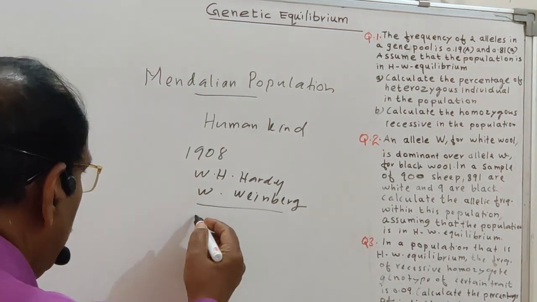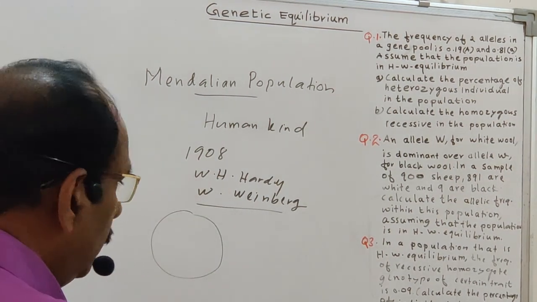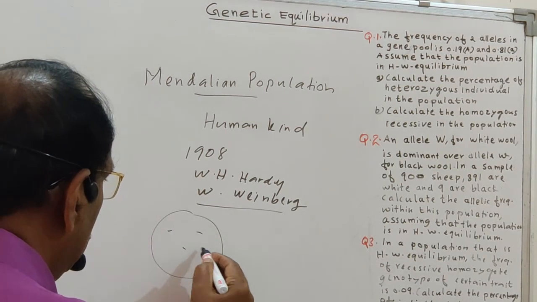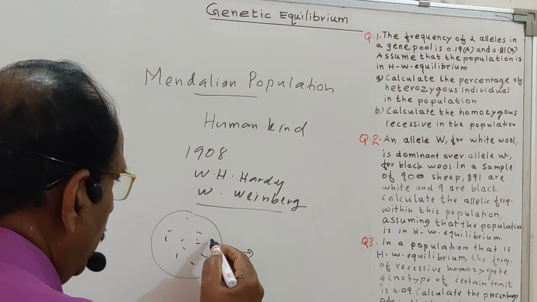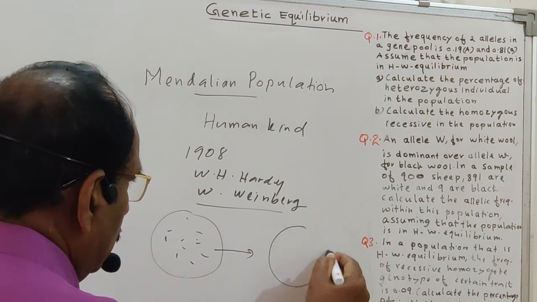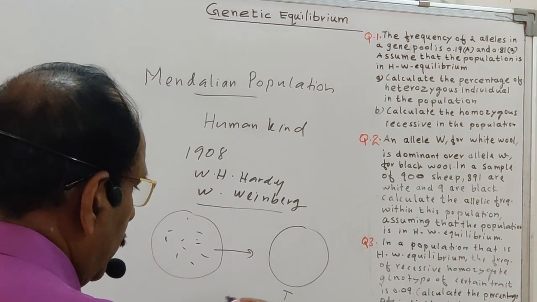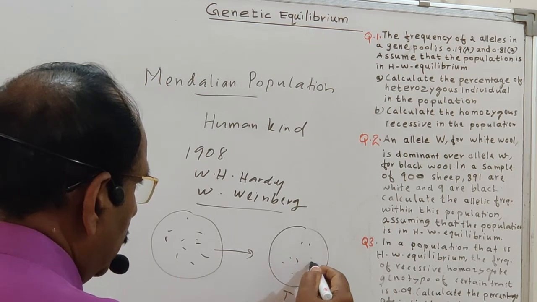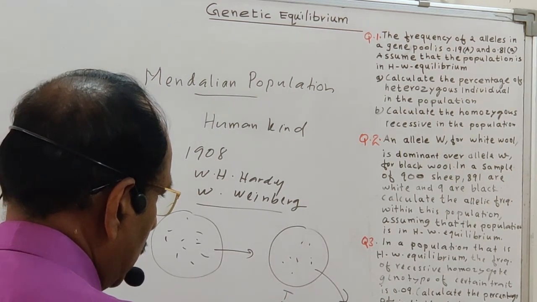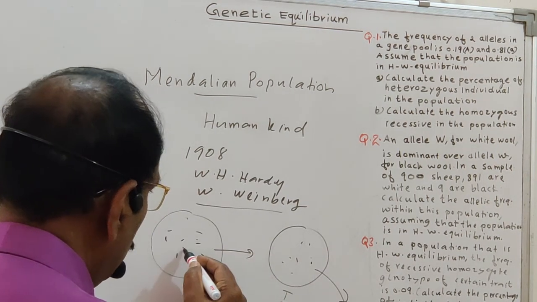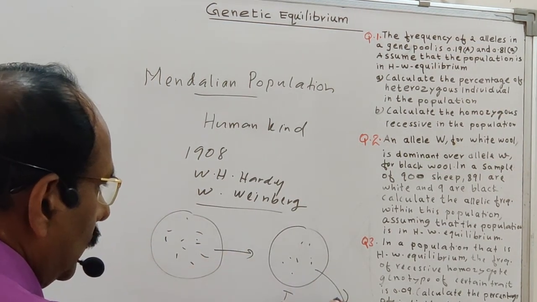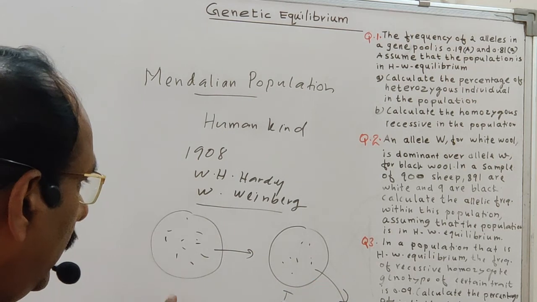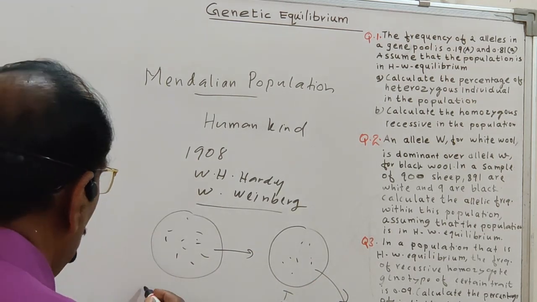Suppose this is the Mendelian population, and it has a number of genes. The frequency of these genes cannot change when transferred to the next generation. From the first generation through to the third generation, the frequency of the genes cannot change from generation to generation. This is known as genetic equilibrium.